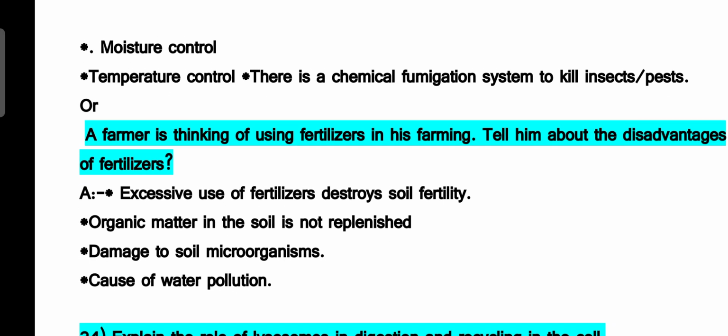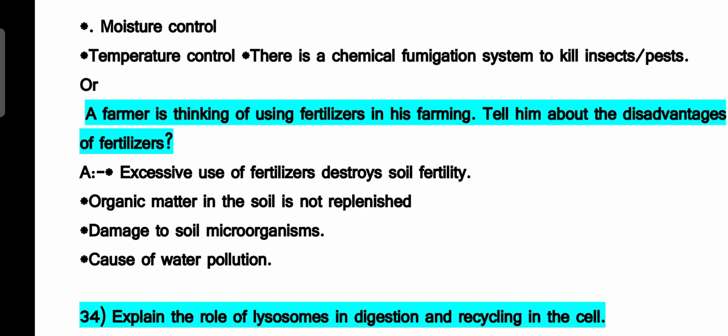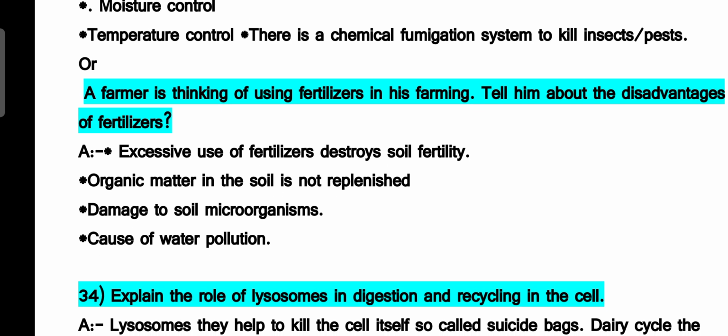Next question, it is a choice question. A farmer is thinking of using fertilizers in his farming, that is chemical fertilizer, it seems. And what are the disadvantages of fertilizers is asked. The first point is excessive use of fertilizer destroys the soil fertility.